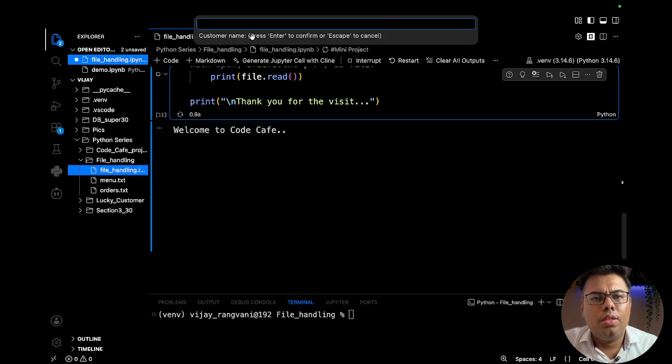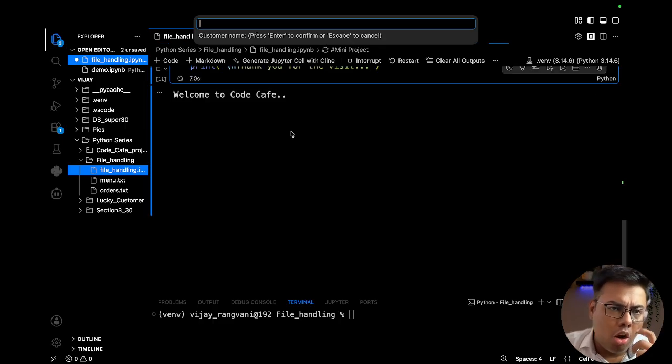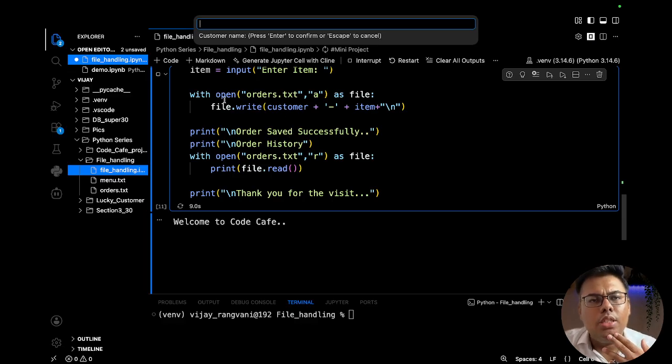So the customization can be done. We can include the datetime module, have the date included along with this history, so that will make more practical use. All of that can be done, but the whole idea is that now we are aware of how we can handle the files, how we can save into the file, we can read from that file. That capability is now with us in a programmatical way.